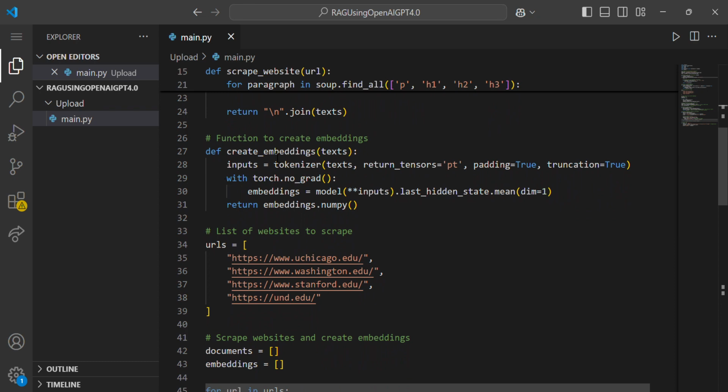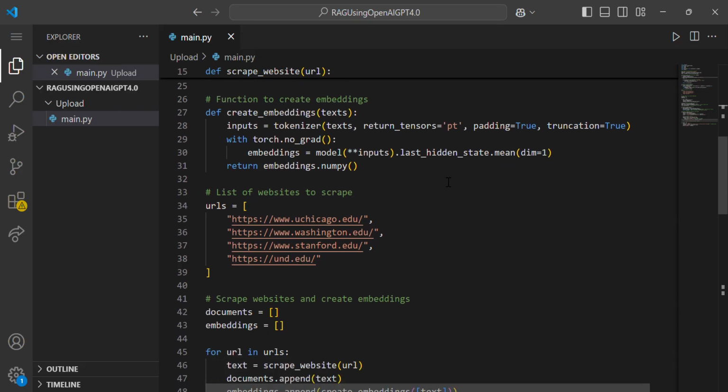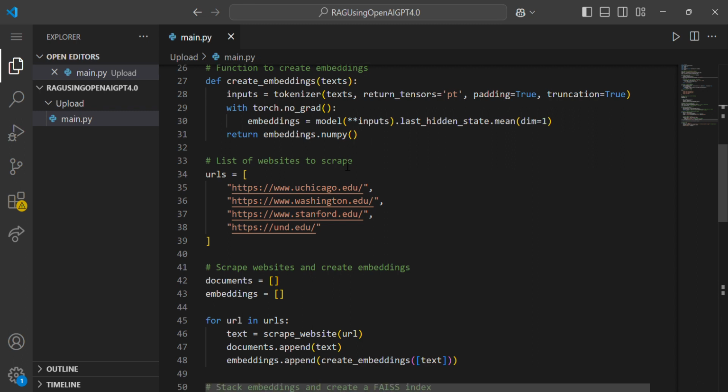The function is create_embedding(text), where the input is tokenized and returned as PyTorch tensors with padding set to true, for example using a pre-trained language model such as DistilBERT. This process captures the semantic meaning of the text. The model's last hidden state mean is computed, and the embedding is returned.